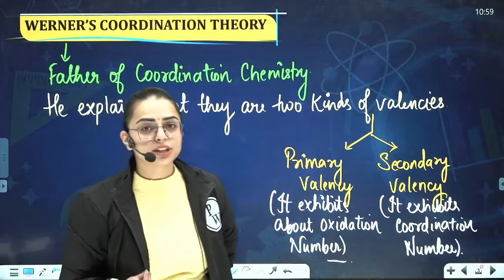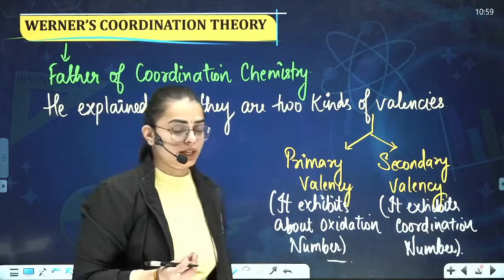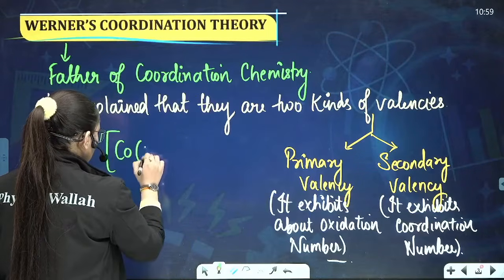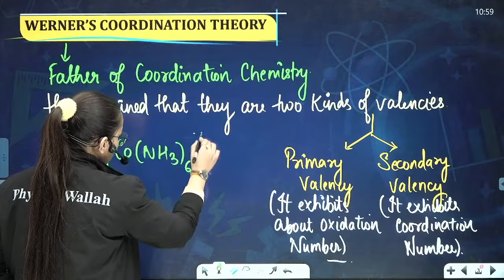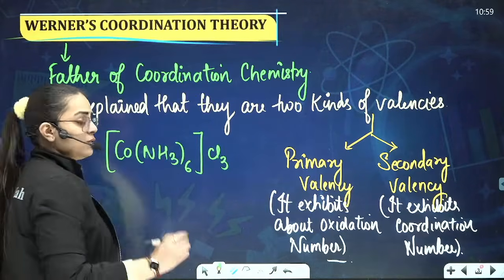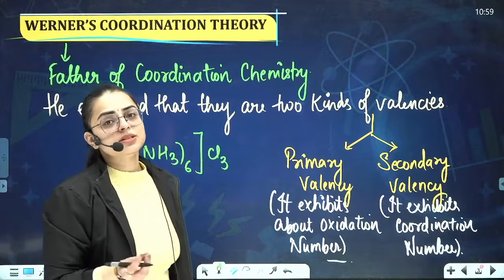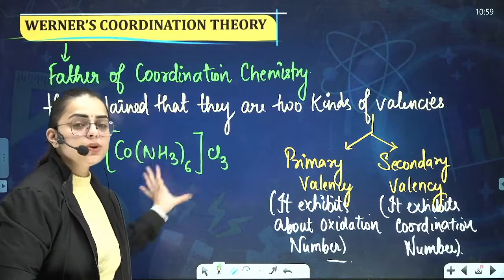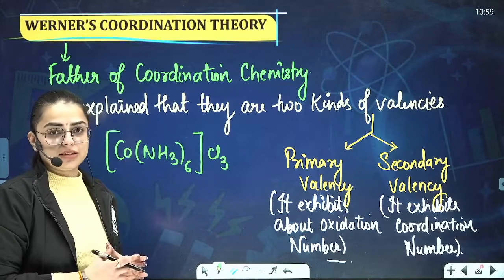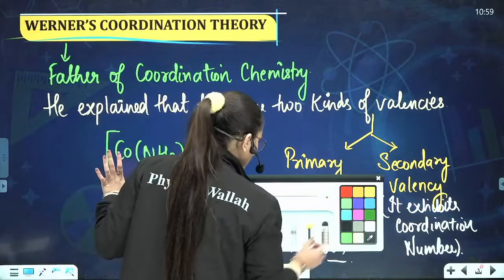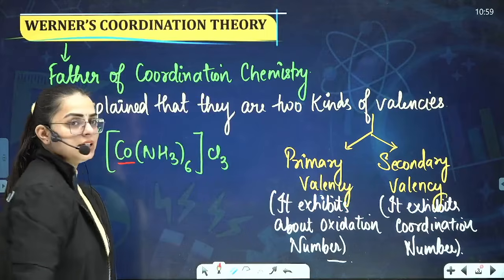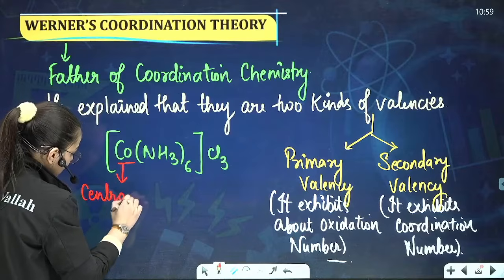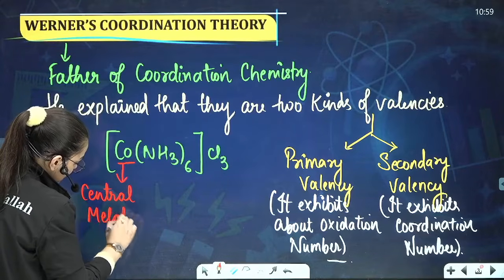Now, students, before moving on to the next part of Werner's coordination theory, let us revise oxidation number and coordination number by taking an example. If I take this particular example, that is [Co(NH3)6]Cl3, just tell me what will be the oxidation state of the central metal atom. Now as you can see, this is a coordination compound. How is it referred to as a coordination compound? My question arises. Now you can say, ma'am, over here, what do we observe? We observe that this is basically our central metal atom. Am I right?